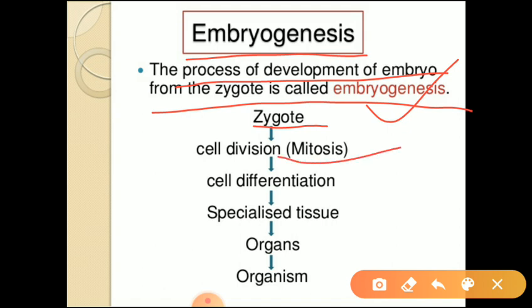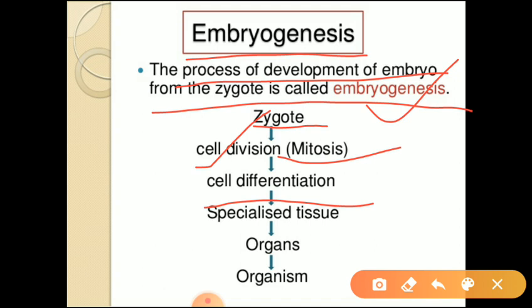Mitotic cell division takes place in the zygote, as well as cell differentiation. By cell division, what will happen? The number of cells will increase. By cell differentiation, specialized tissues and organs will form. Finally, it will lead to the formation of a new living organism.